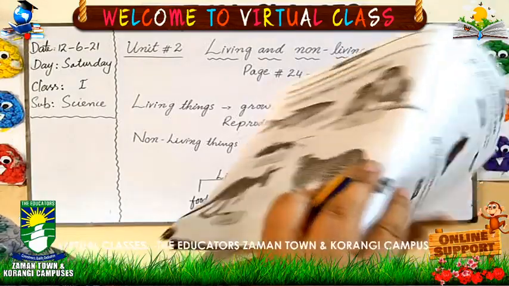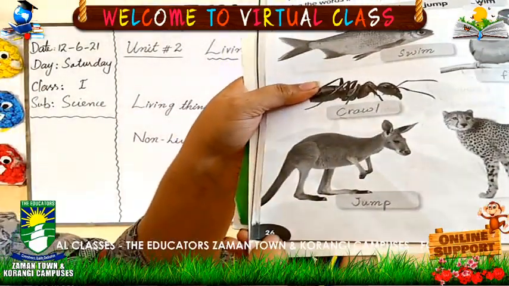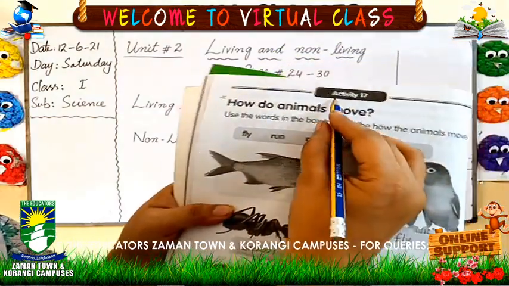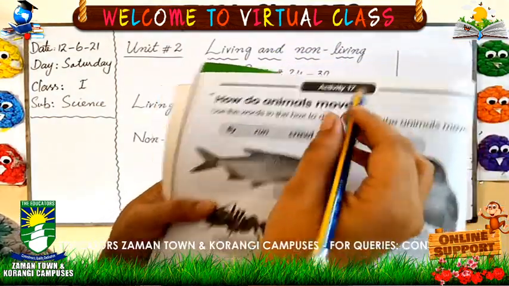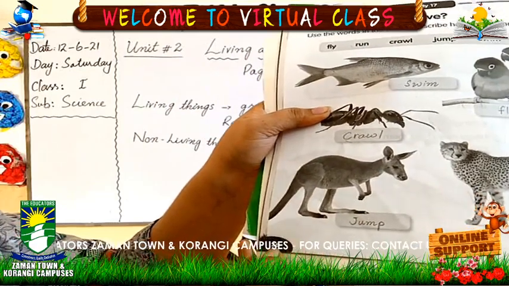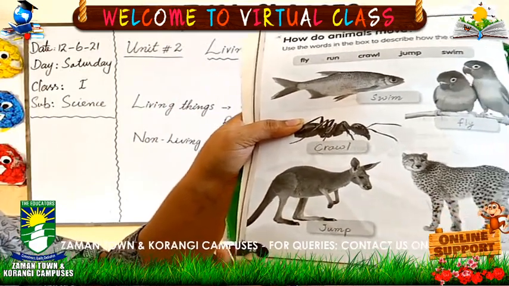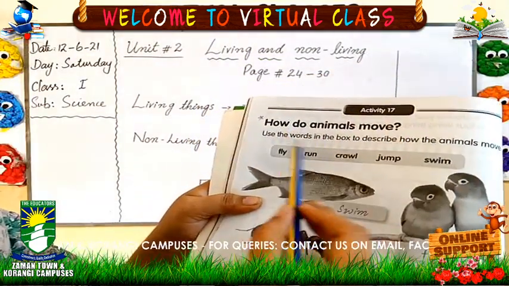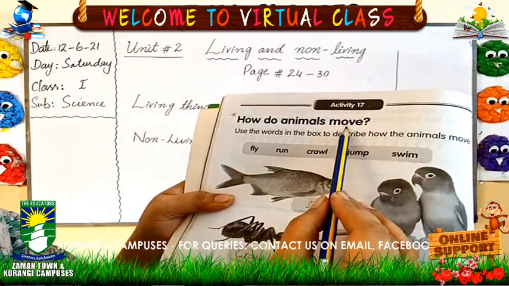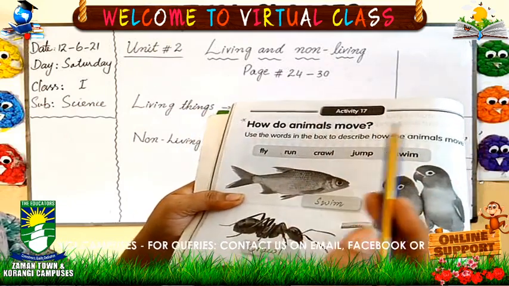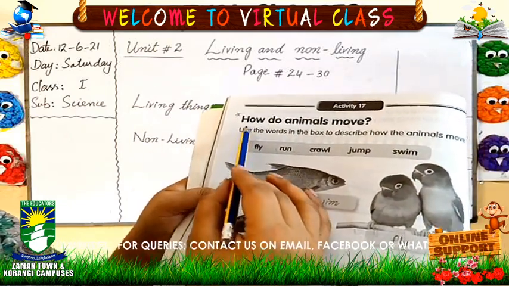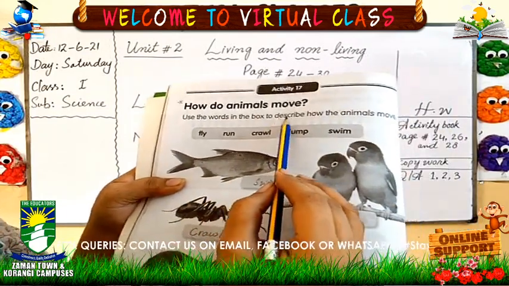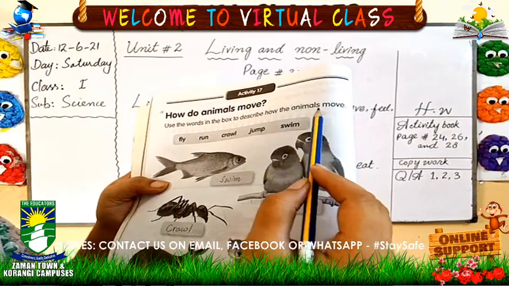Open the page number 26. Here we will do the activity number 17. This is the activity number 17 and this one is page number 26. Have you opened this page? Here we have one more exercise. What is the exercise? How do animals move? As you know, all the living things can move. So how do animals move? Use the words in the box to describe how the animals move.